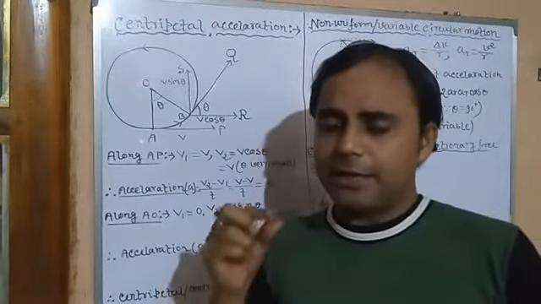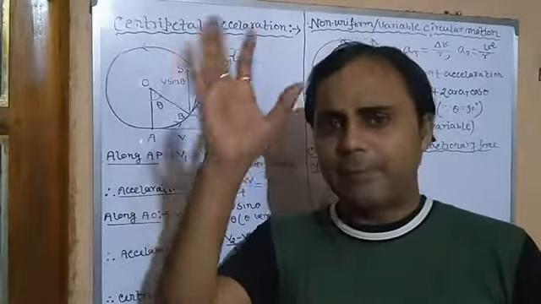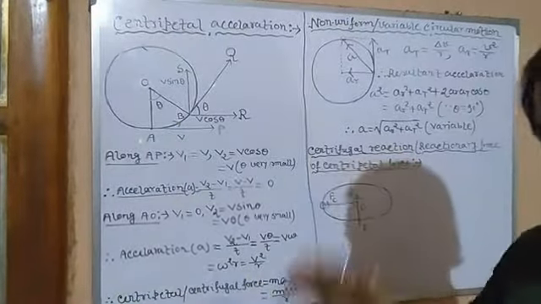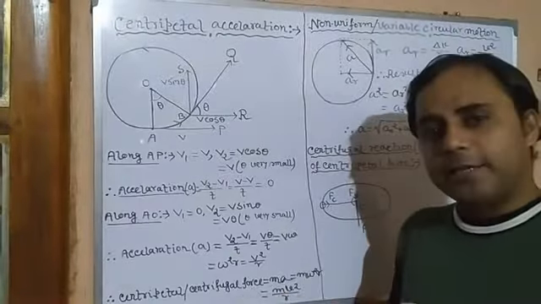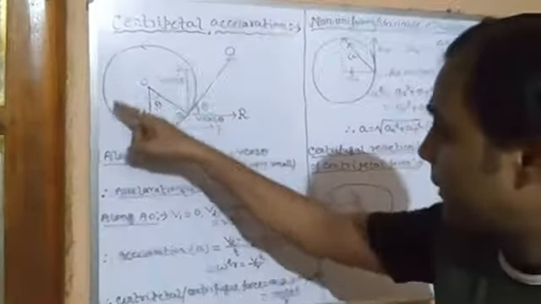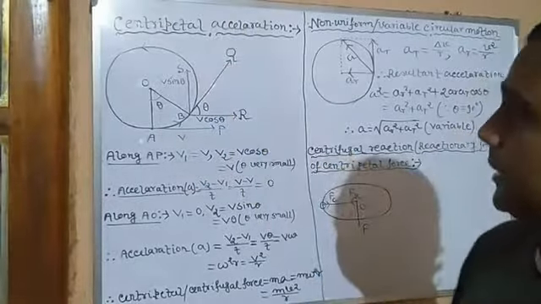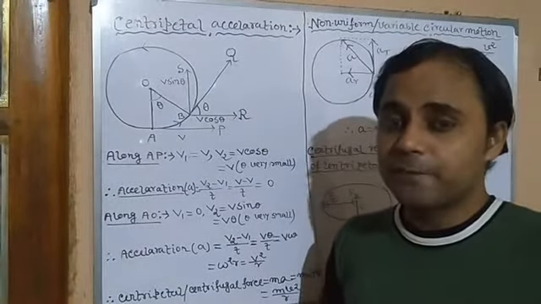If in an equal interval of time it subtends the same angle at the center, then it is also called uniform circular motion. But you also know that it is an accelerated motion, since at each and every point the direction keeps changing towards the center. So since it is accelerated, it must have some acceleration.